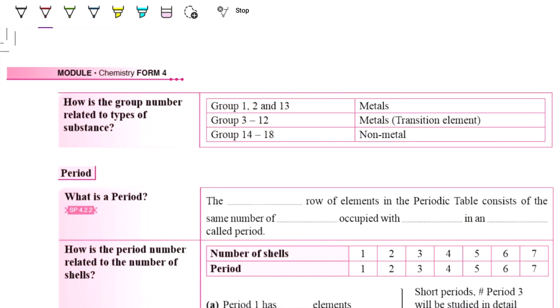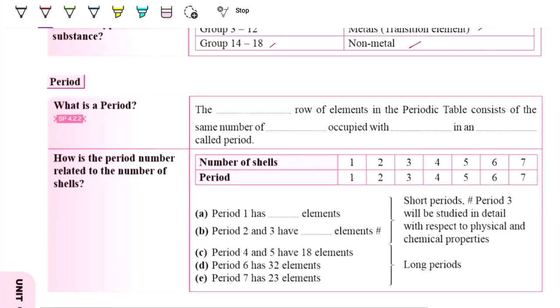So how is the group number related to the type of substance? Group 1, 2, and 13 are metals. Group 3 to 12 are also metals, they are transition elements. Then group 14 until group 18 are non-metals. So this is very important, you have to remember that.